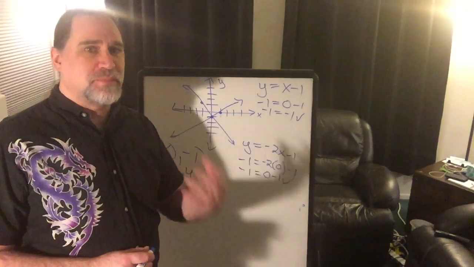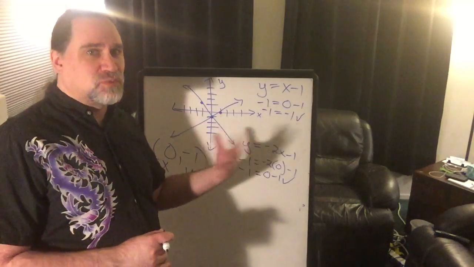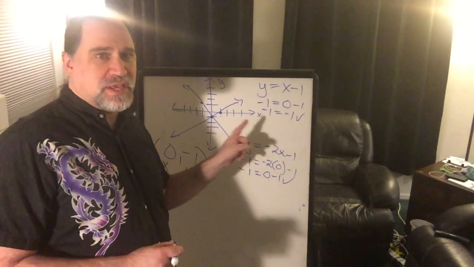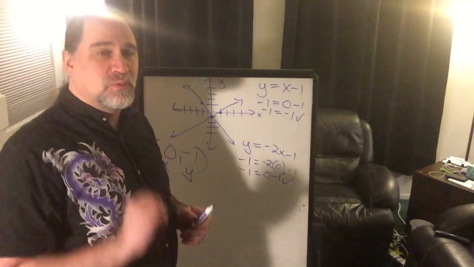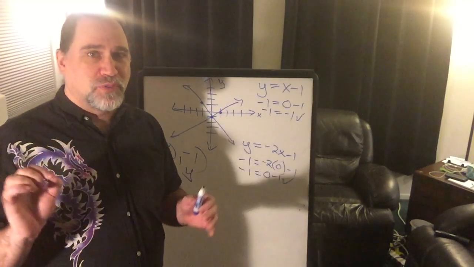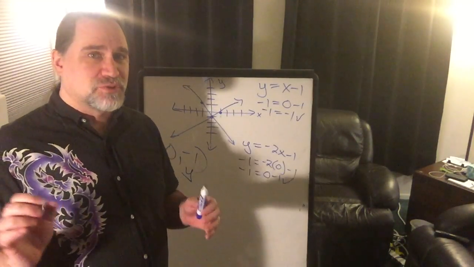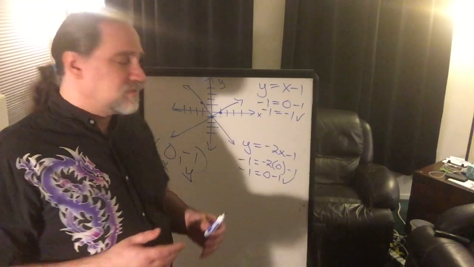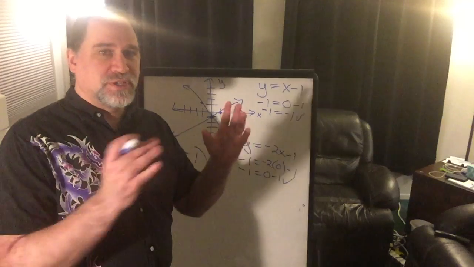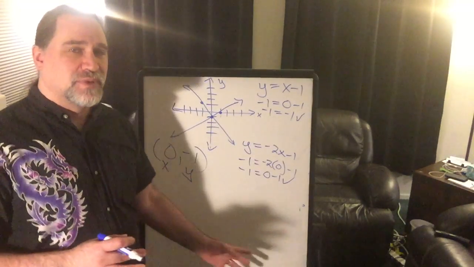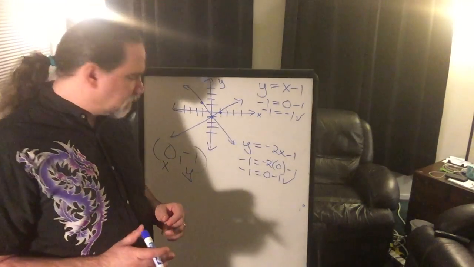And the way you prove it is you mathematically plug the numbers in for x and y and prove that it gets you a true statement for both equations. Because again, there's only going to be one that is true for both equations. And when you get one that's true for both equations, then you have the intersection, you have the solution to the system of linear equations.